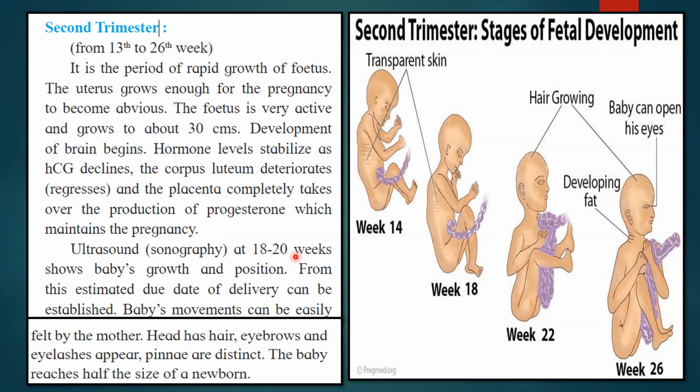Ultrasound, that is sonography, at 18 to 20 weeks shows baby growth and position. From this, estimated due date of delivery can be established. Baby's movement can be easily felt by the mother. Head has hair, eyebrows and eyelashes appear. Pinna are distinct and baby reaches half the size of newborn. If you look at the ear, the pinna are basically distinct. So these are the changes which take place in the second trimester.